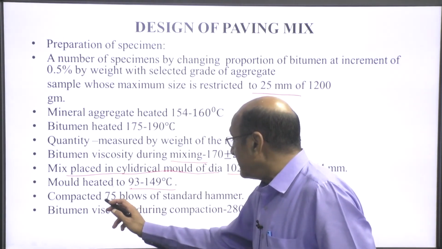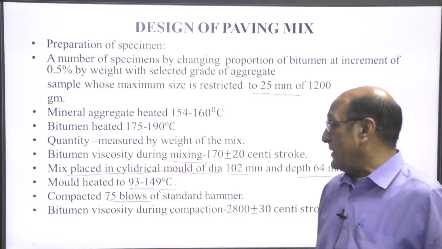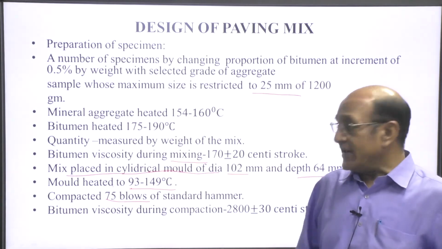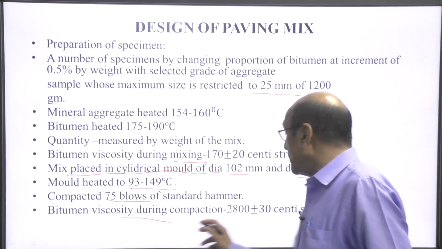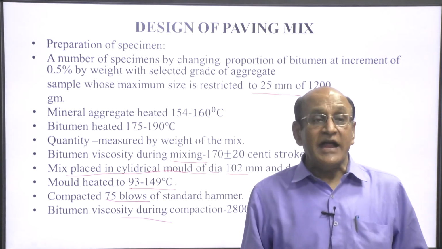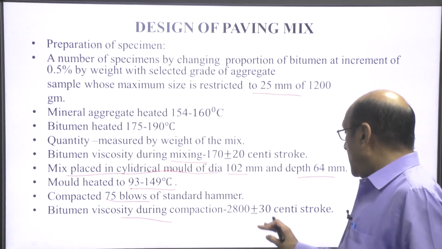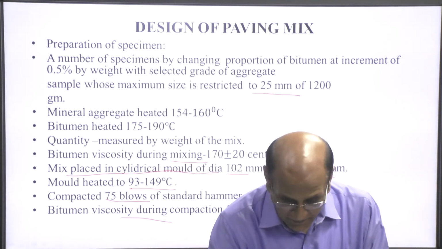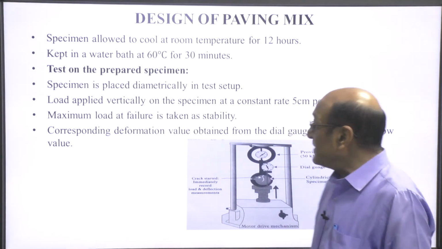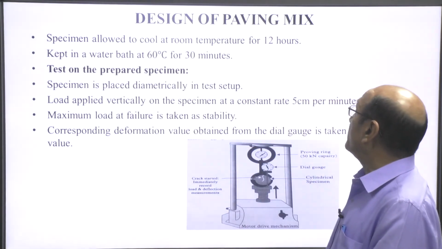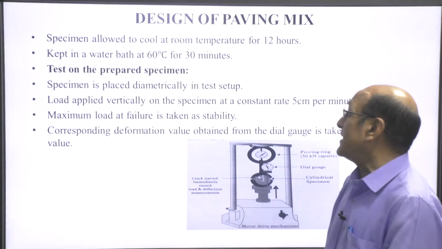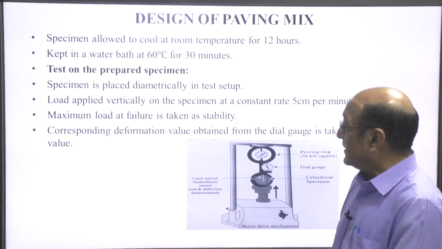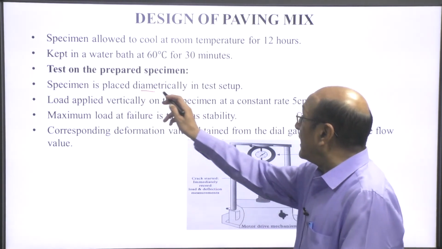The mix is compacted by 75 blows of the standard hammer, means 75 blows on each side. The bitumen viscosity during the compaction should be 280 plus minus 30 centistokes. The specimen is allowed to cool at room temperature for 12 hours and kept in a water bath at 60 degree for 30 minutes. The test on the prepared specimen is placed diametrically.